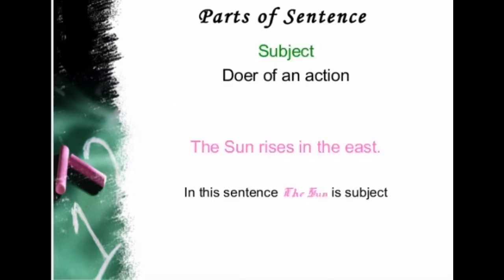Let's take one more. Subject is basically the doer of an action, like the sun rises in the east. So in this sentence, who is the doer? Who rises? The sun. So the sun is the subject, the doer of the action.